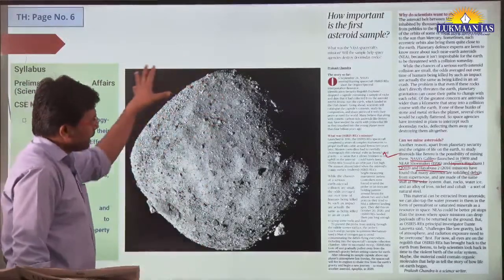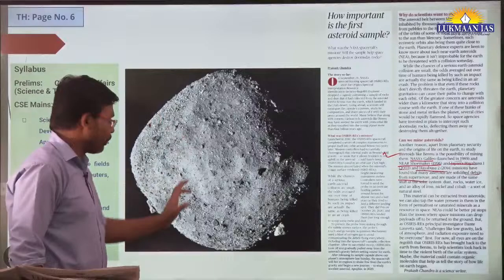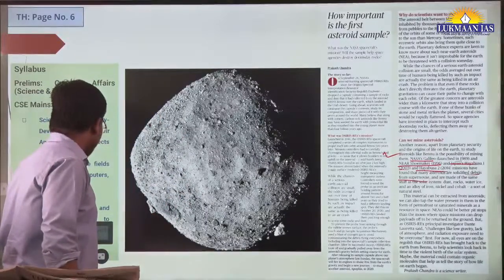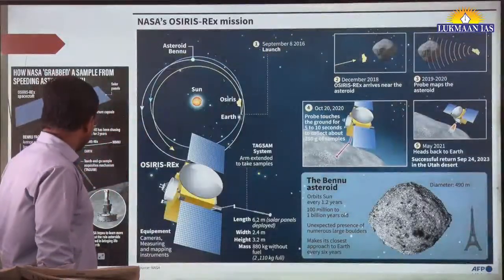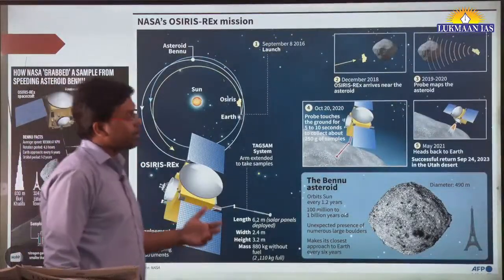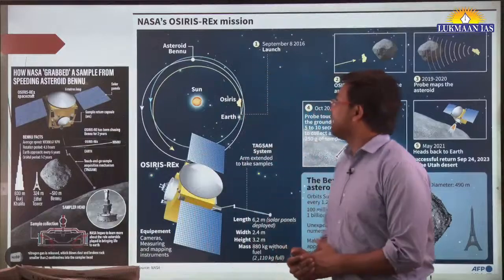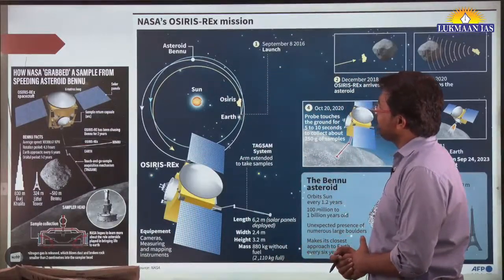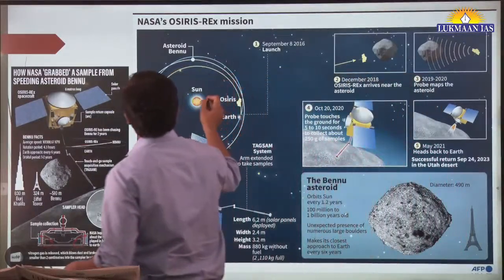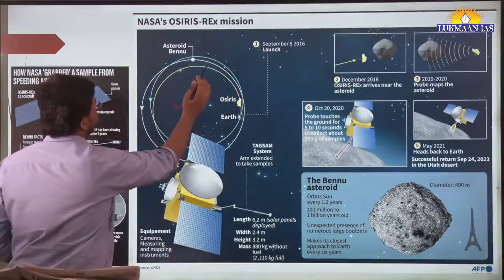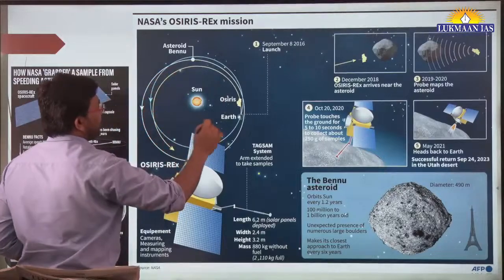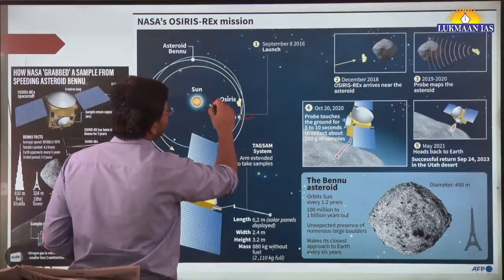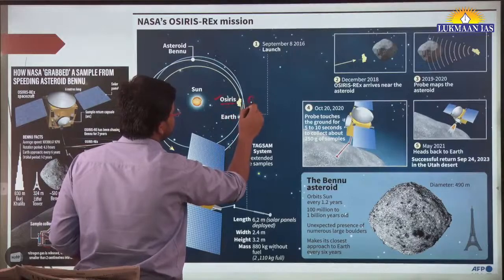So this is an image of asteroid Bennu, the asteroid that we have talked about just now. It is the photograph of this asteroid. I have included some other photographs also to make you clearly understand this. So let's say the sun is at the center, then this is asteroid Bennu, which is revolving around the sun, and this is Earth. From Earth they have launched a mission which is known as the OSIRIS-REx mission.